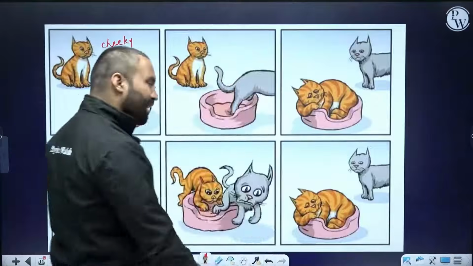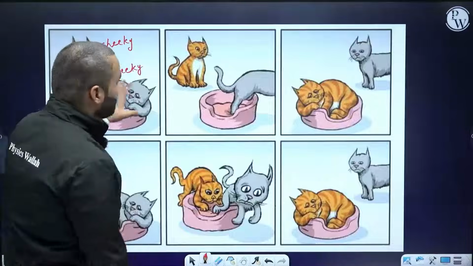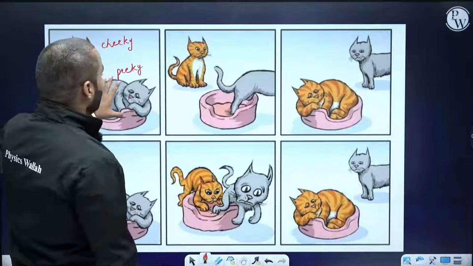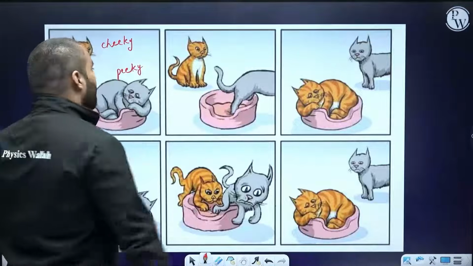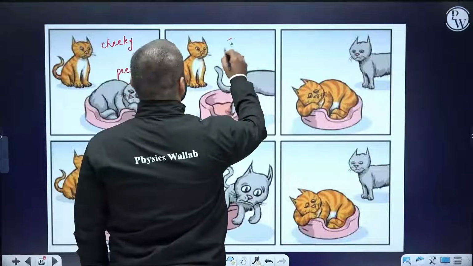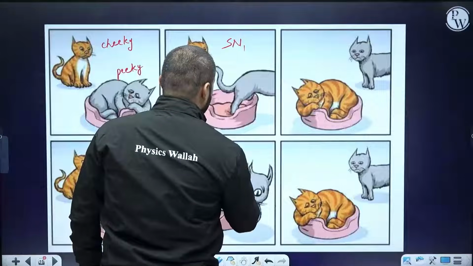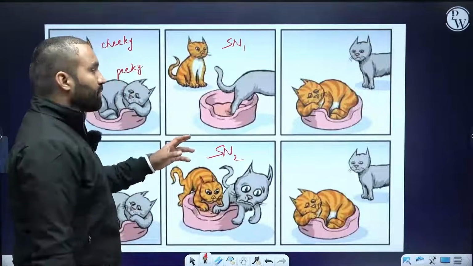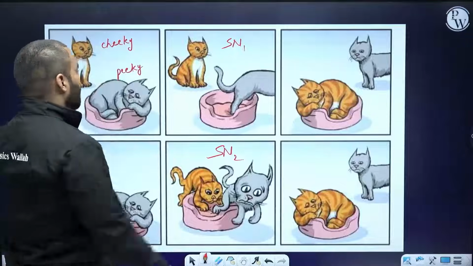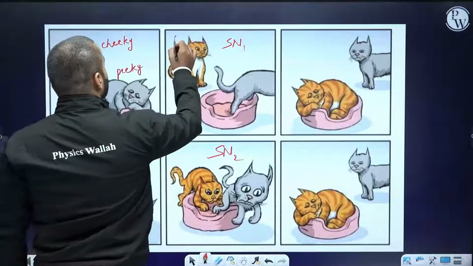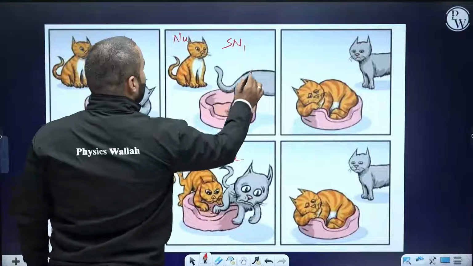Correct, everybody? So what I'm trying to tell you is, if the reaction follows the first kind of pattern, it will be the SN1 mechanism, and the second is the SN2 mechanism. Now let me rename: this cat is the nucleophile and this cat is the leaving group.